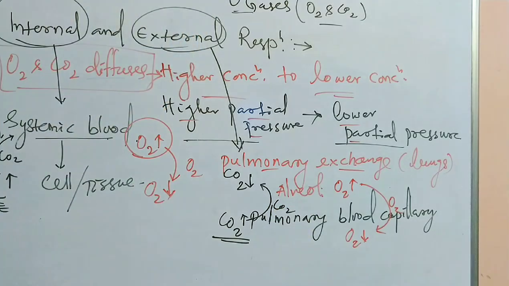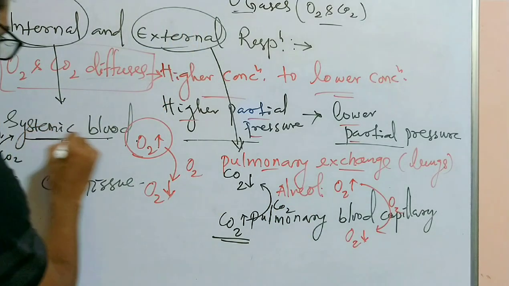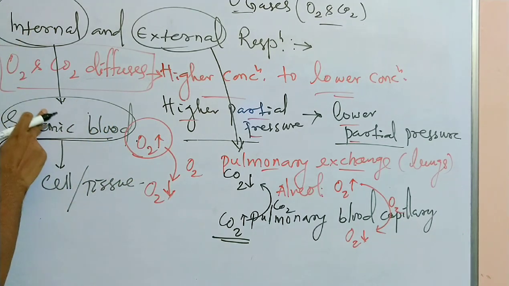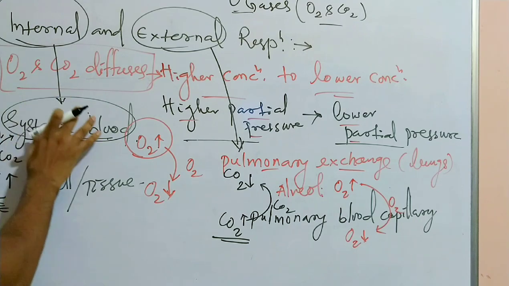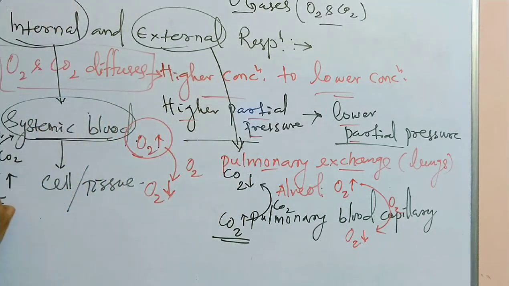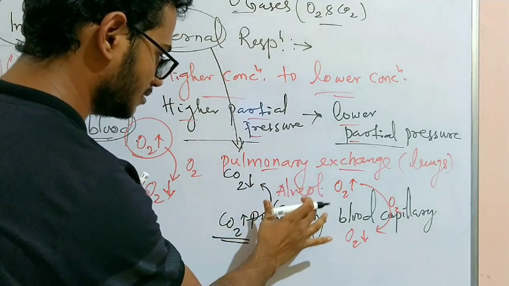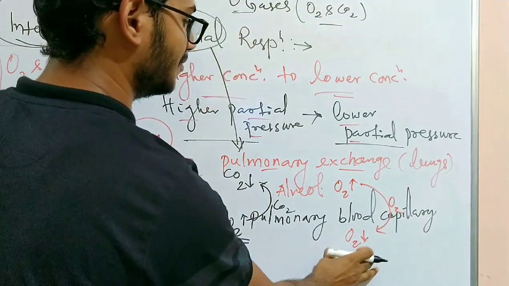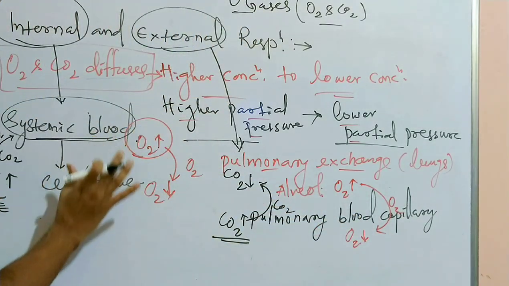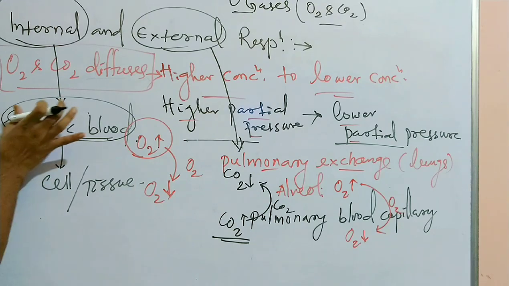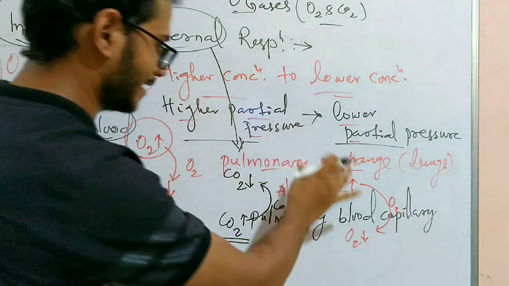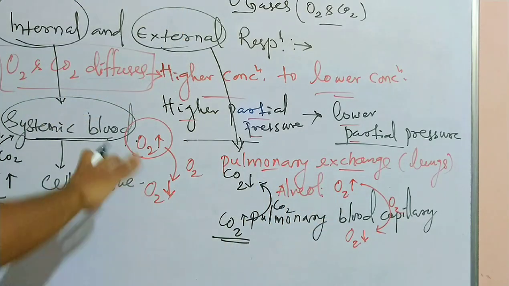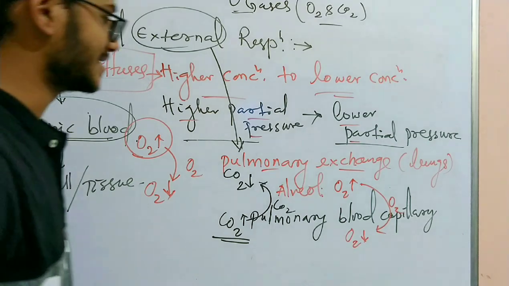Carbon dioxide diffuses. So from systemic blood to the cell, oxygen goes. From the cell to systemic blood, carbon dioxide comes. Then blood takes the carbon dioxide to the lung, where it gives the carbon dioxide to the alveoli and takes oxygen from the alveoli, and again supplies that oxygen to the cell and receives the carbon dioxide from the cell, and again comes back to give it to the alveoli of the lungs and take oxygen from it. So this is the way of exchange of gases.